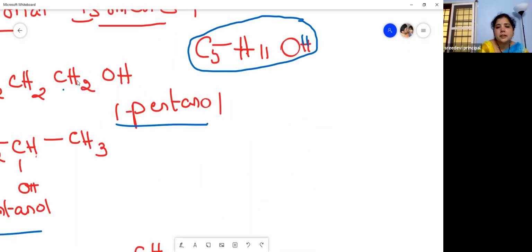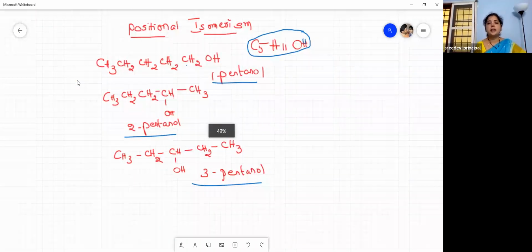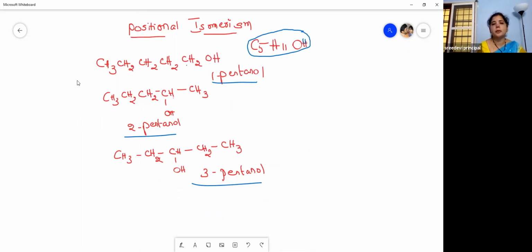The name itself is telling that they differ in the position of the functional group. Here they differ in the position of the OH group. It is attached to the first carbon in the first compound, second carbon in the second compound, third carbon in the third compound. Okay, 1-pentanol, 2-pentanol and 3-pentanol. They differ in the position of the functional groups.